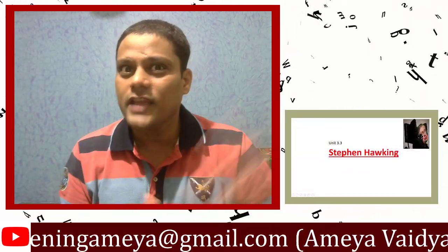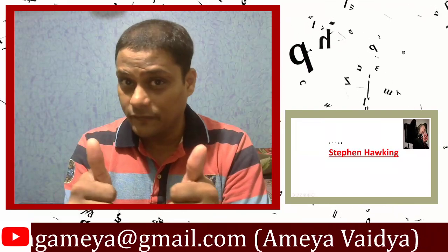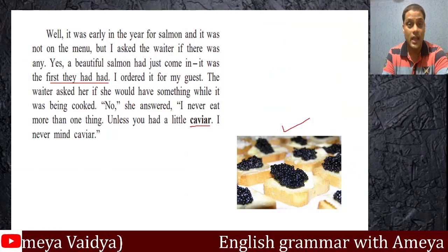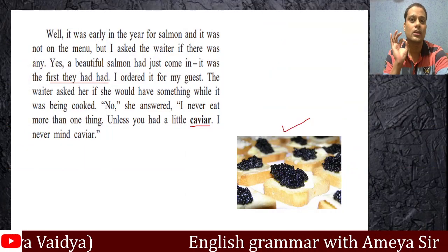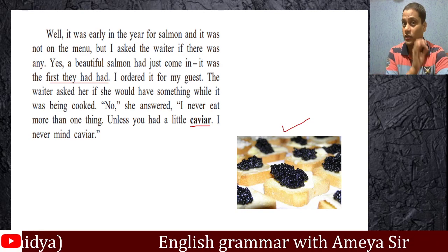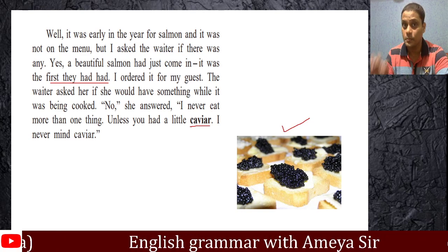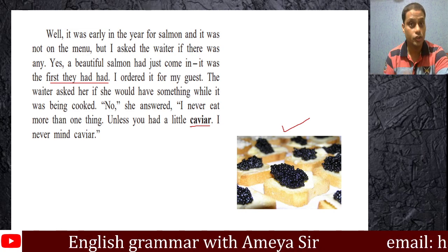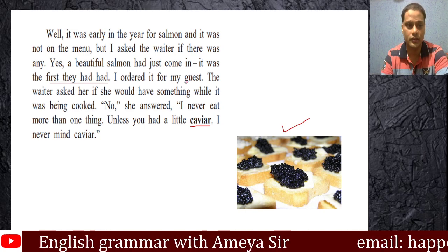Imagine "the first that they had seen." Past perfect tense. The first that they had seen. Then that "had" is past perfect tense. So similarly, the first one that they had. So again, "the first they had had" is absolutely correct. The first "had" is for the tense, which makes it past perfect. The second "had" is for the possession. I hope that this was interesting.